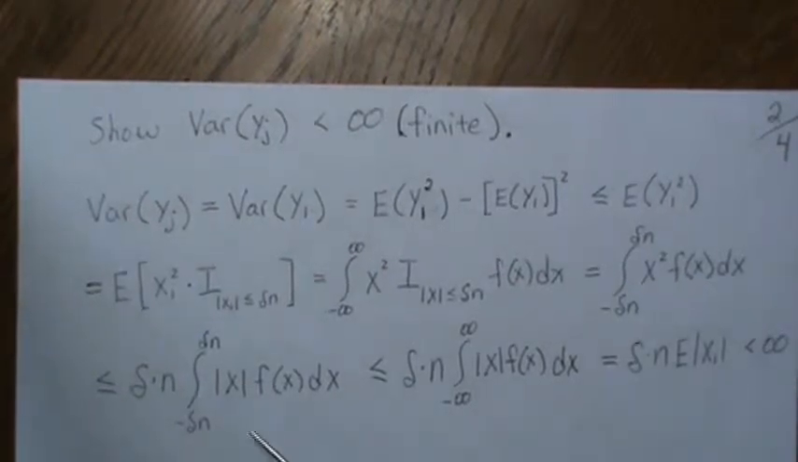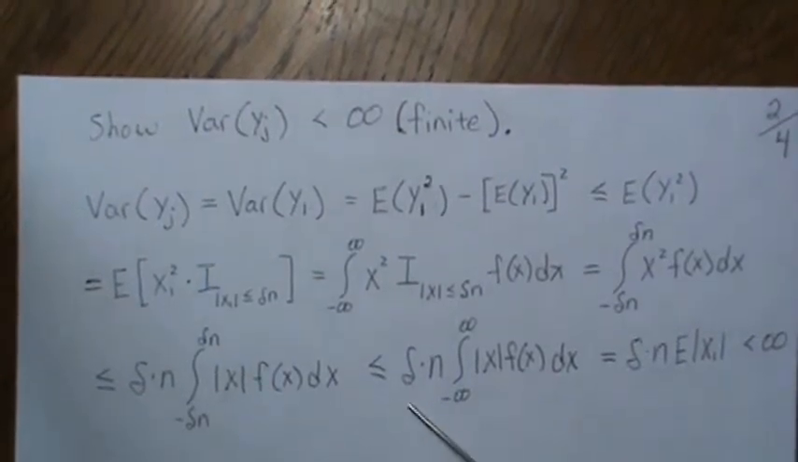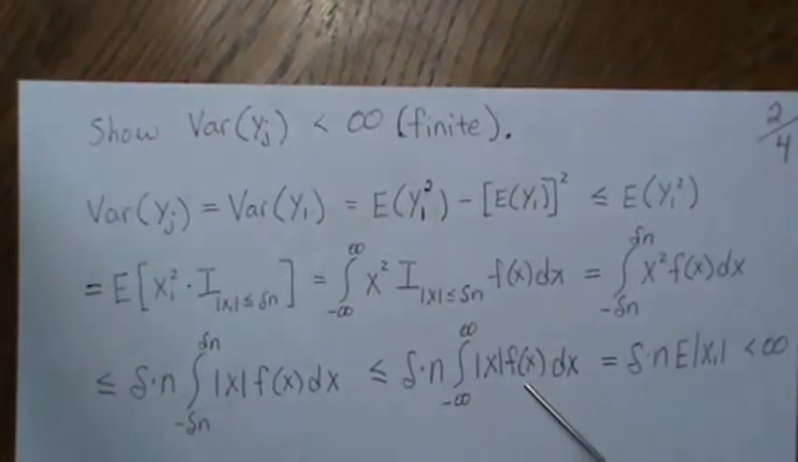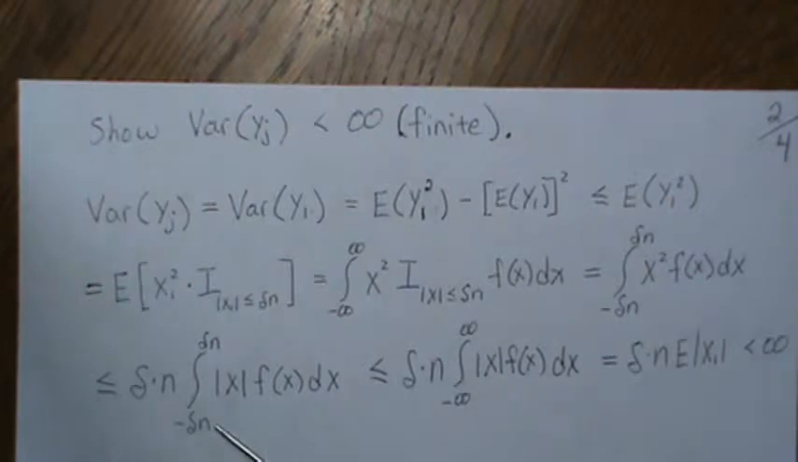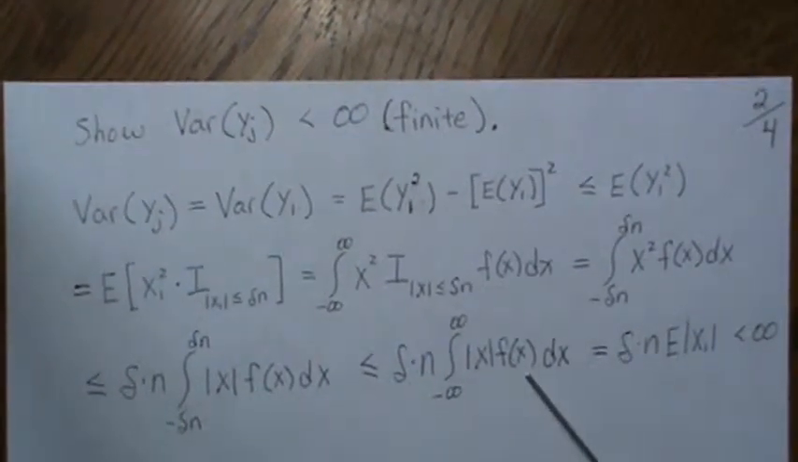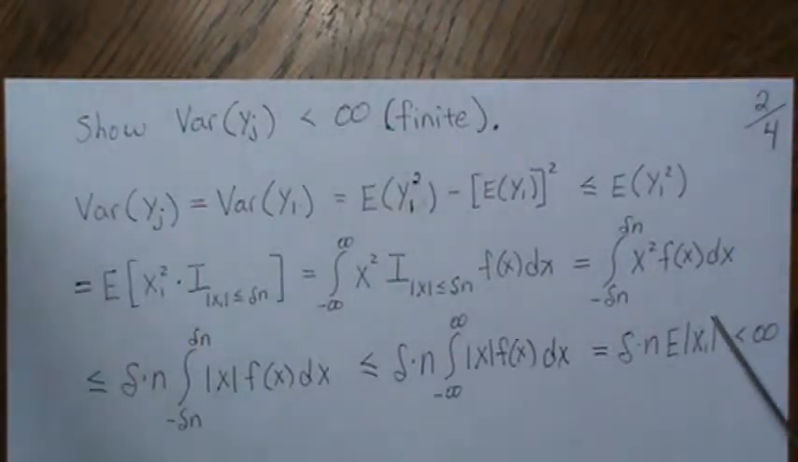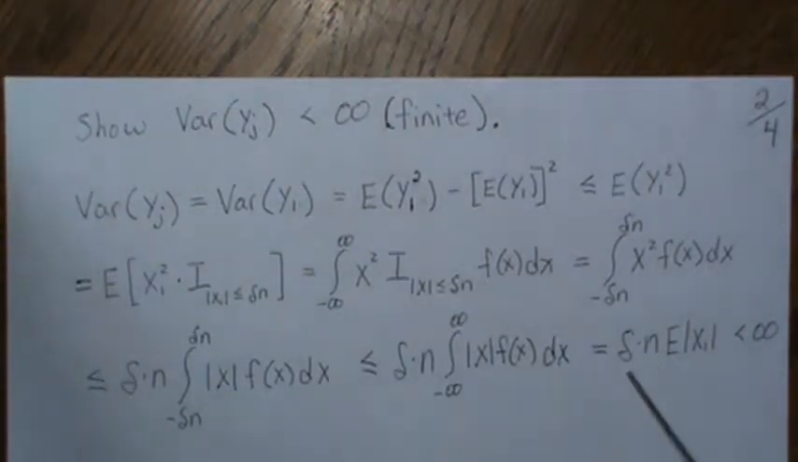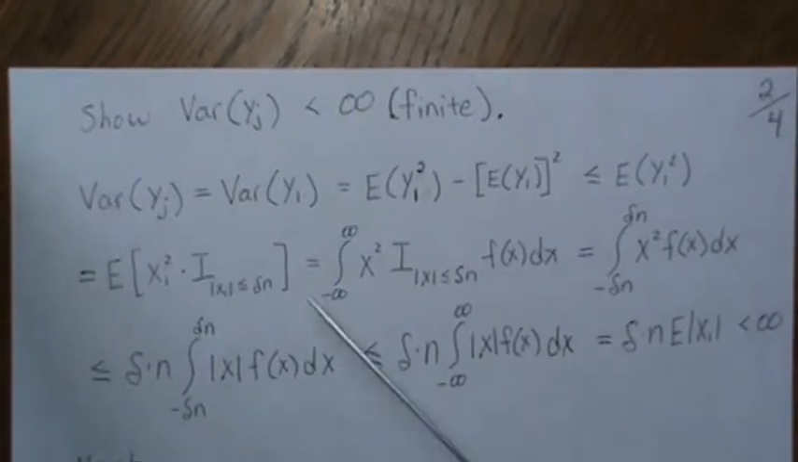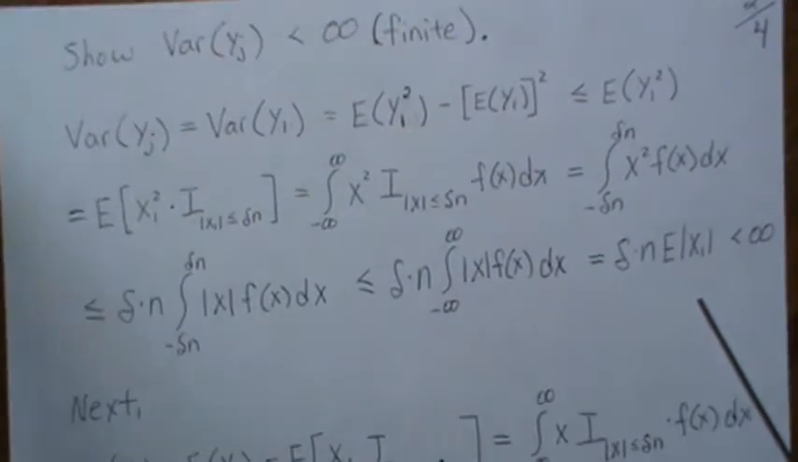Now, if we go ahead and extend this back to infinity, because these are both positive, this piece is a little bit bigger than that piece now. But this is by definition the expected value of absolute X_1, which in our assumption was finite. And of course, for a given n, this is finite and delta is finite. So the variance is finite. Okay, that's going to play a part here.